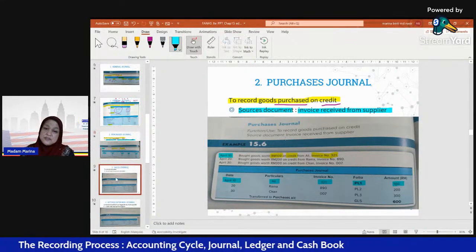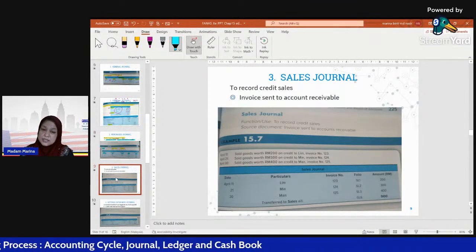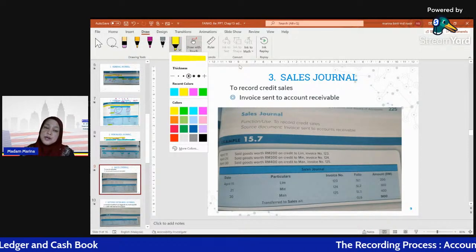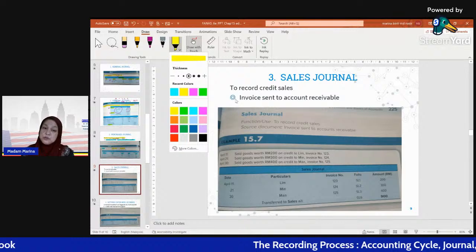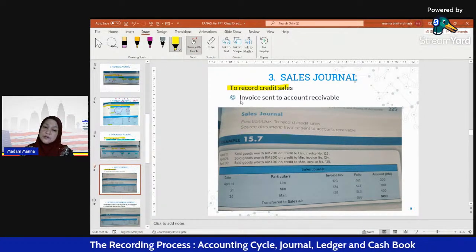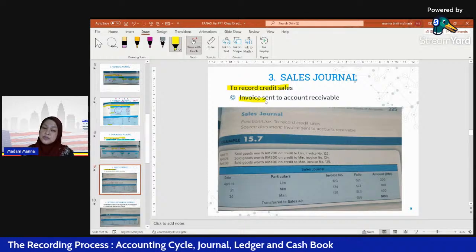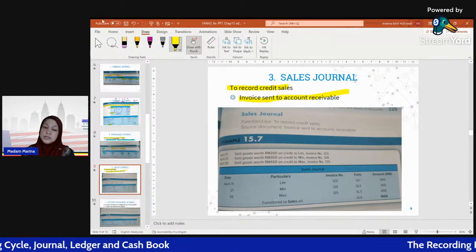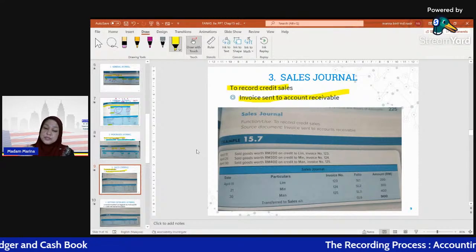Okay, next we have a sales journal. Why do we have to prepare a sales journal? Because we want to record all the credit sales. Then we send an invoice to the account receivable. Now how to record the sales journal?